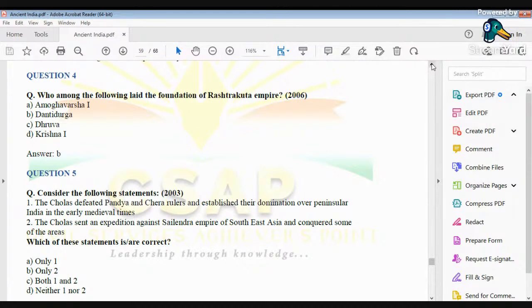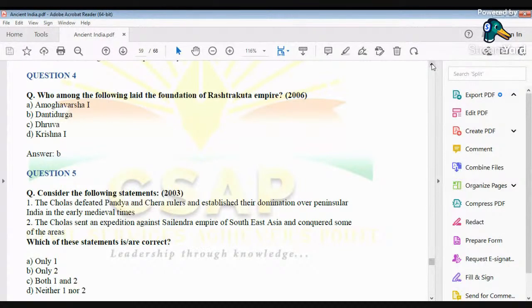Amogha Varsha is also a very important character, because a work of literature is attributed to him, and the name of that work is Kavirajamarga. Amogha Varsha is also a Rashtrakuta king, but he was not the founder.